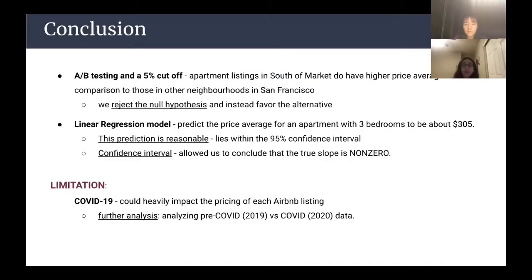By using A/B testing and a 5% p-value cutoff, we showed that apartment listings in SoMa do have higher price averages in comparison to those in other neighborhoods in SF. Also, based on the regression model we generated, we predicted the price average for an apartment with 3 bedrooms to be about $305, which lies within the 95% confidence interval of predictions. Additionally, we computed a confidence interval for the slope of the true line, which allows us to conclude that the true slope is non-zero. A major limitation with this data is that the spread of COVID-19 could heavily impact the pricing of each Airbnb listing. To account for this, it would be really interesting to research pre-COVID data with the data set that we currently have.